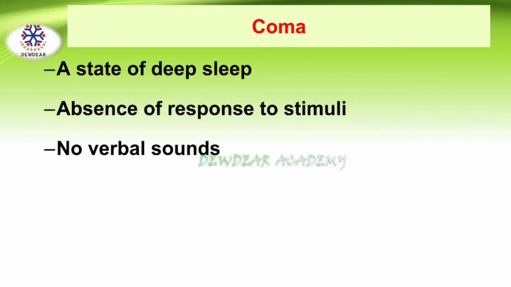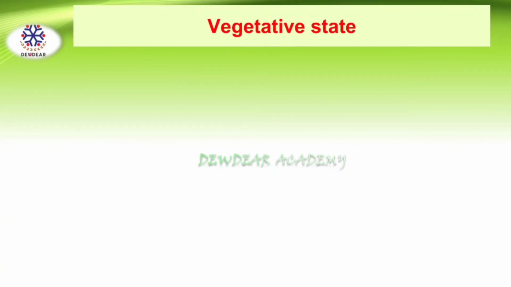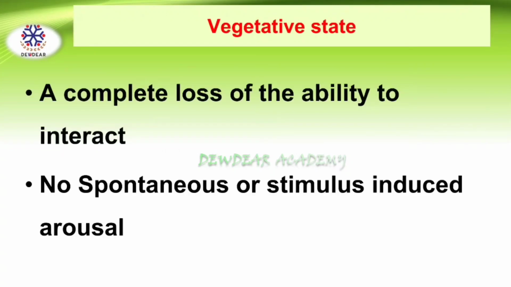Next is coma. It is a state of deep sleep with absence of response to stimuli and no verbal response. So, coma is unresponsiveness where a person cannot be aroused, and the person's eyes remain closed even when he is stimulated. Next is vegetative state. It is a complete loss of the ability to interact. No spontaneous or stimulus-induced arousal is there in vegetative state.